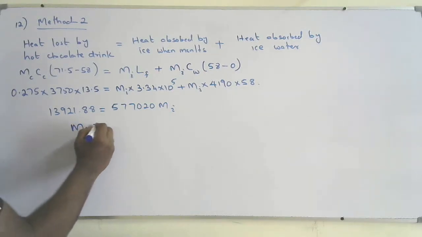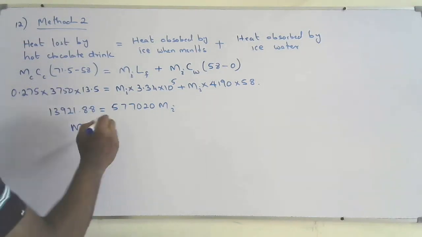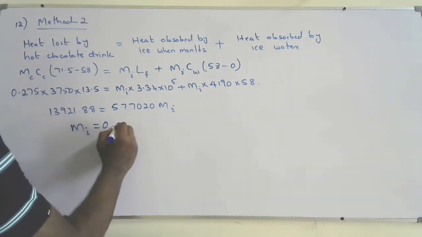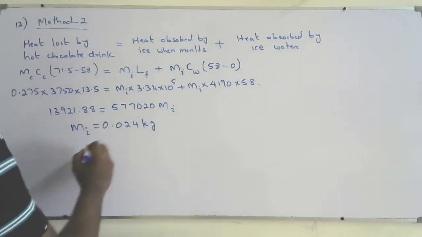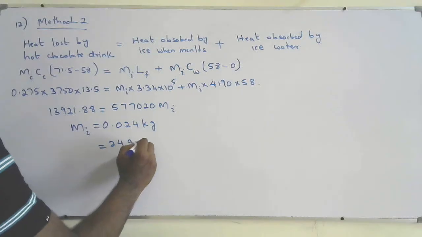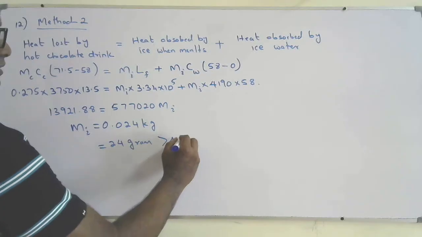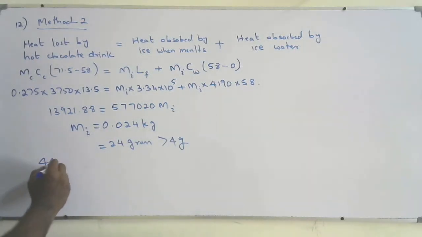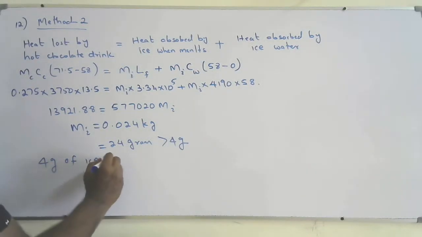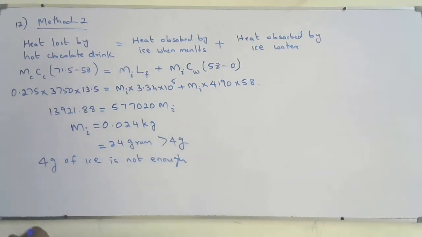You will get Mi, the mass of ice required to bring the temperature to 58 from 71.5. You will get 0.024 kilograms. So in grams, multiplied by 1000, that will be 24 gram, which is greater than 4 grams. So 4 gram of ice is not enough to bring the temperature from 71.5 to 58 degrees Celsius. Either way you can do.